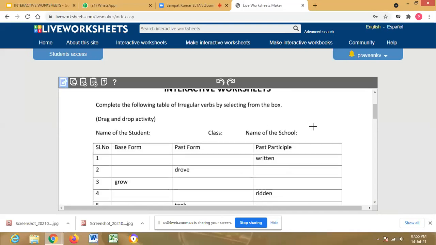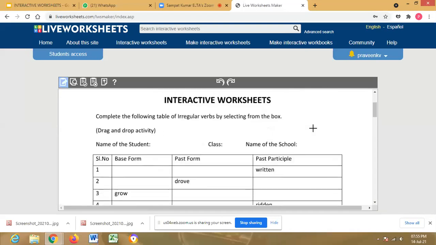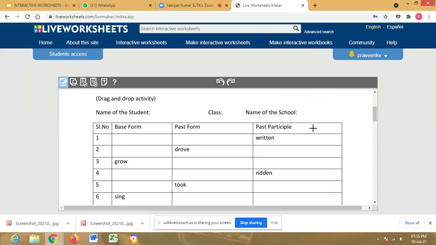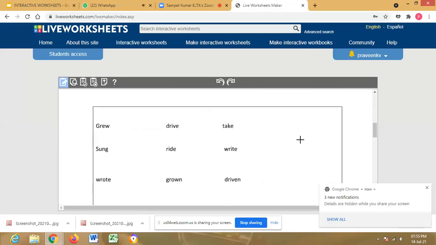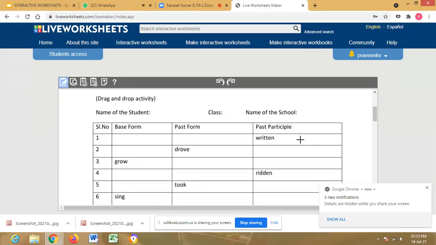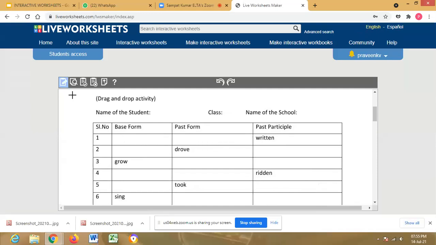This is the part we have to do. Actually, this is verb forms. Here a drag and drop activity is designed for this. Here we have given verb forms: base form, past form, and past participle form. Some blanks are given. Suppose this is a drop section here. This is a text box. We have to draw a text box here.